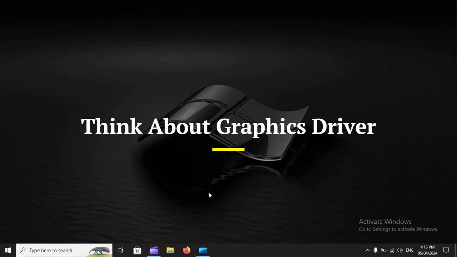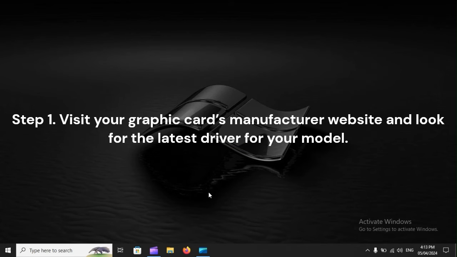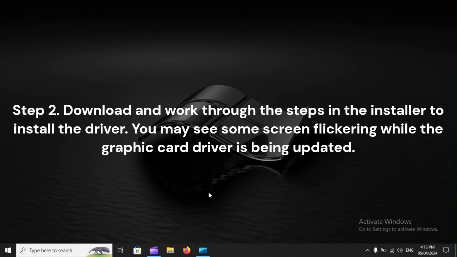Think about graphics driver. Step 1. Visit your graphic card's manufacturer website and look for the latest driver for your model. Step 2. Download and work through the steps in the installer to install the driver. You may see some screen flickering while the graphic card driver is being updated.